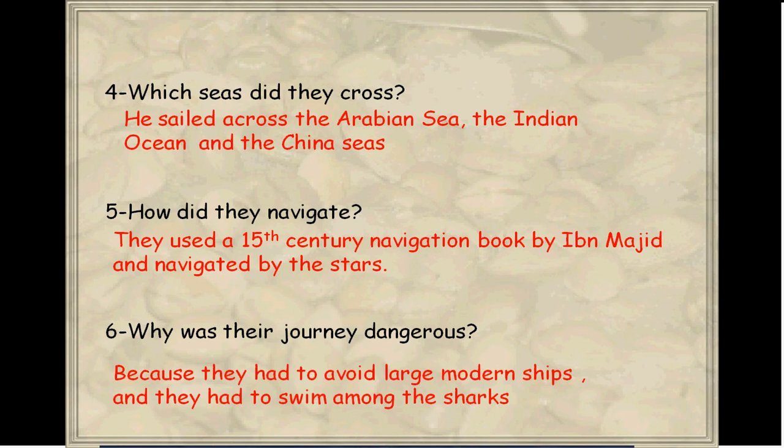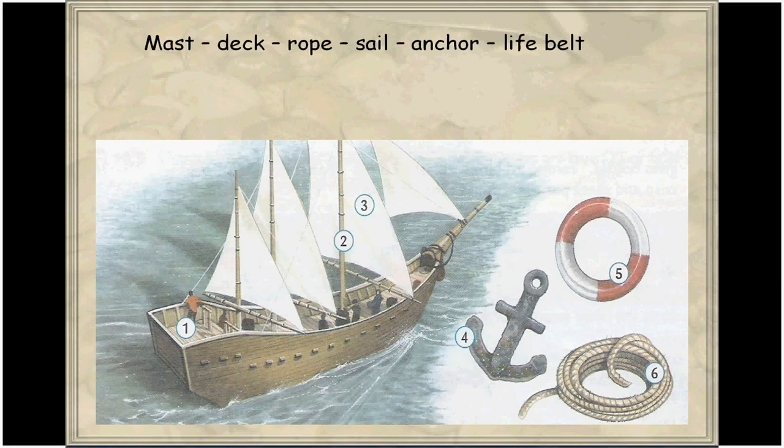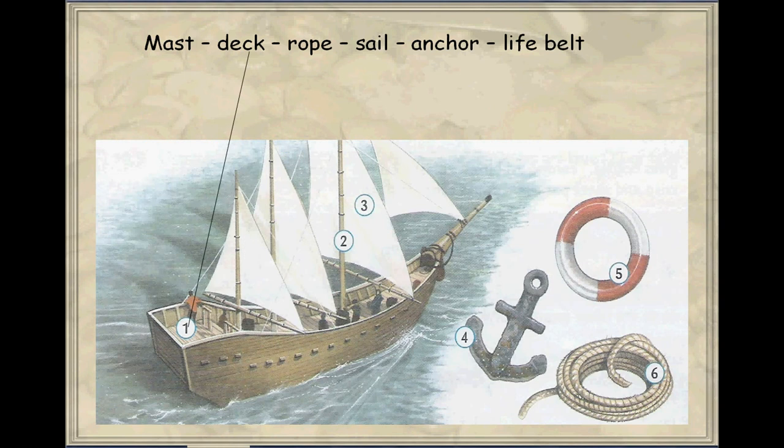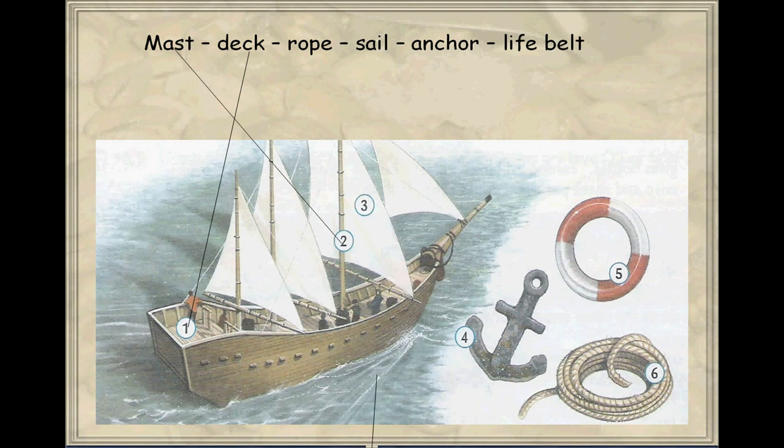Now look at this picture here. We are going to put some arrows concerning the picture. Deck. What is number 2? Mast. What is number 3? Sail. What is number 4? Anchor. Number 5. Life belt. Number 6. Rope.